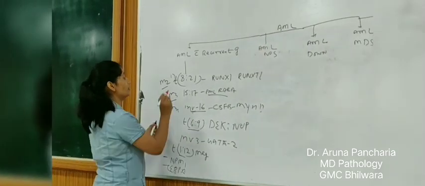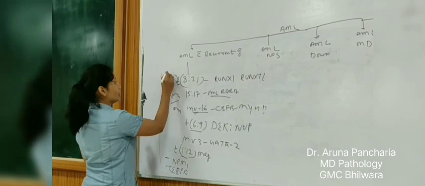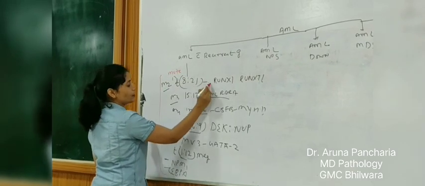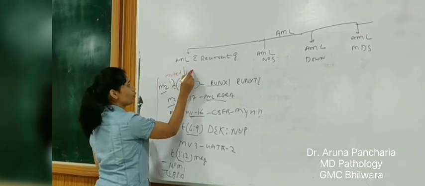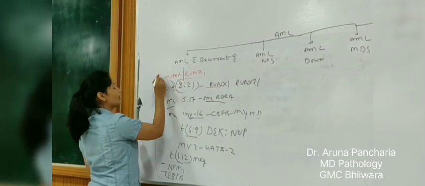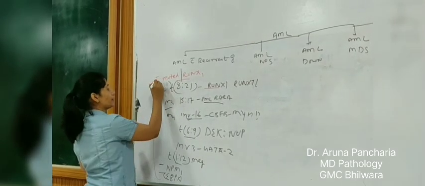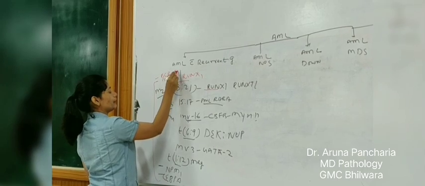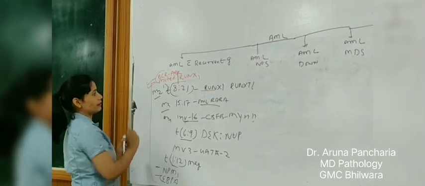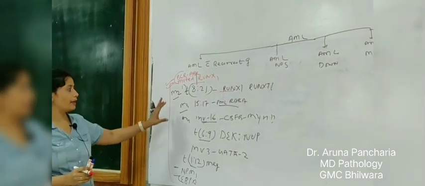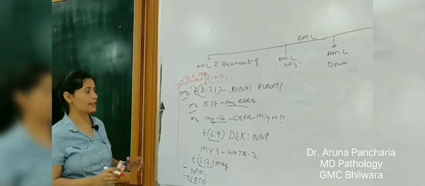The recent one being mutated RUNX1 and associated with the BCR-ABL. These are the latest in AML according to the 2016 classification.